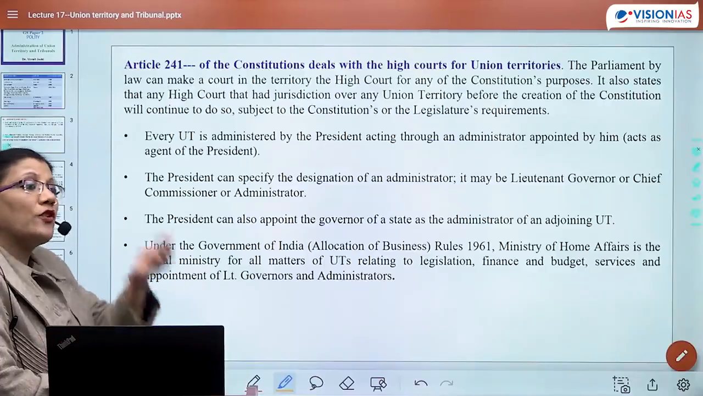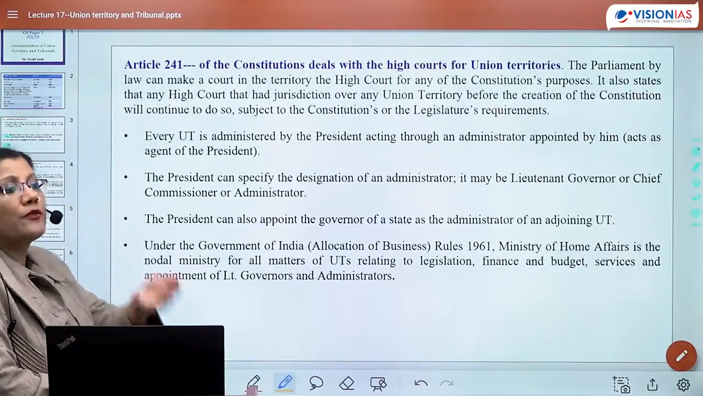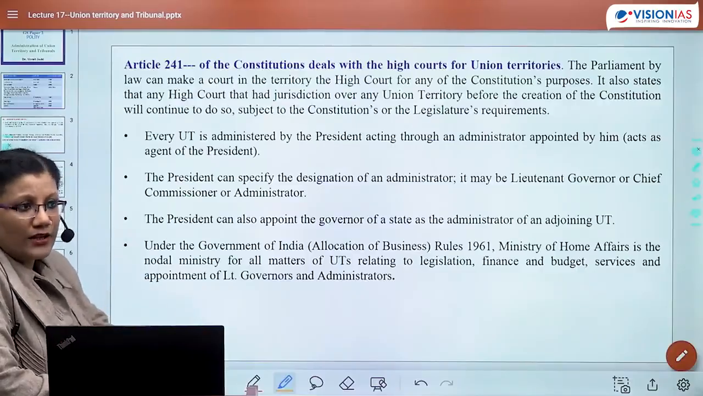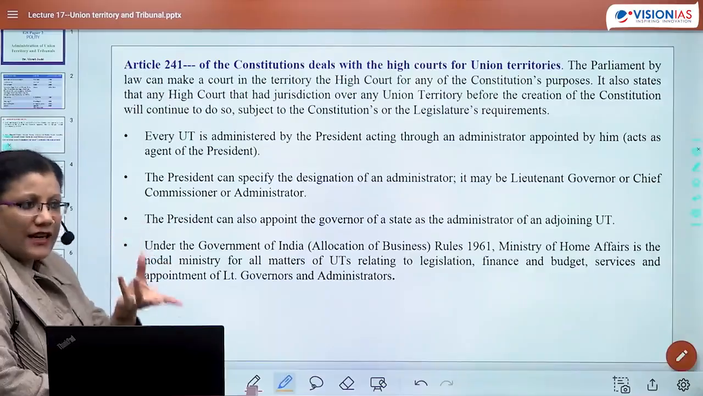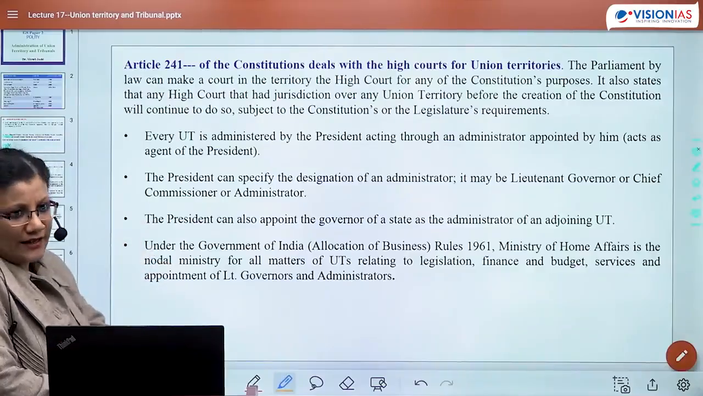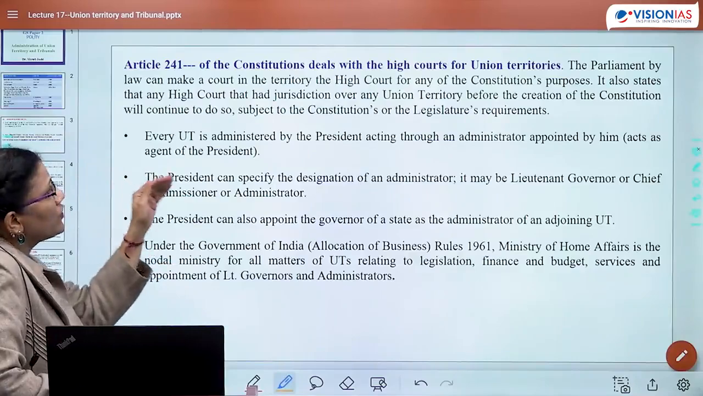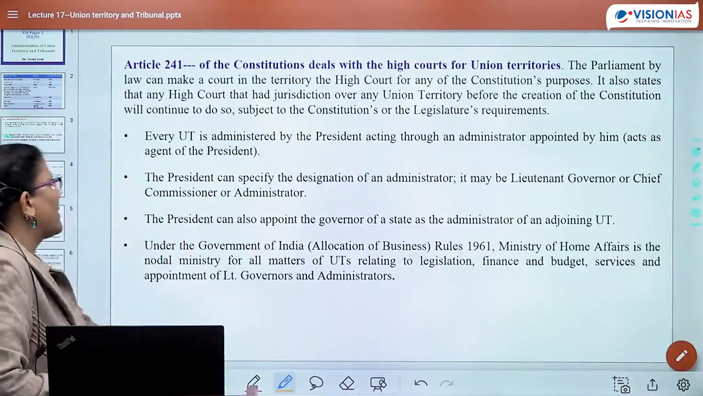administration. So this was before the constitution and before Goa became formally the UT. So in that case, I'm just saying, in that case, you can continue with that idea as well, subject to the constitution or legislature's requirement.